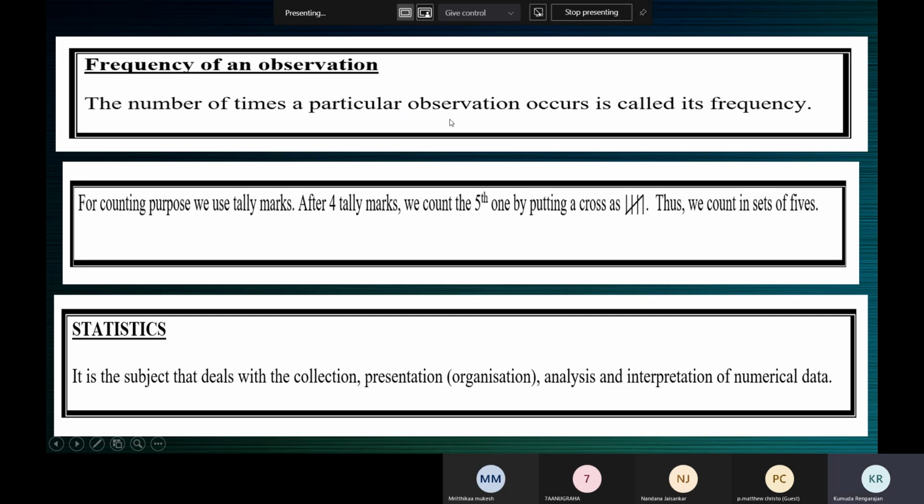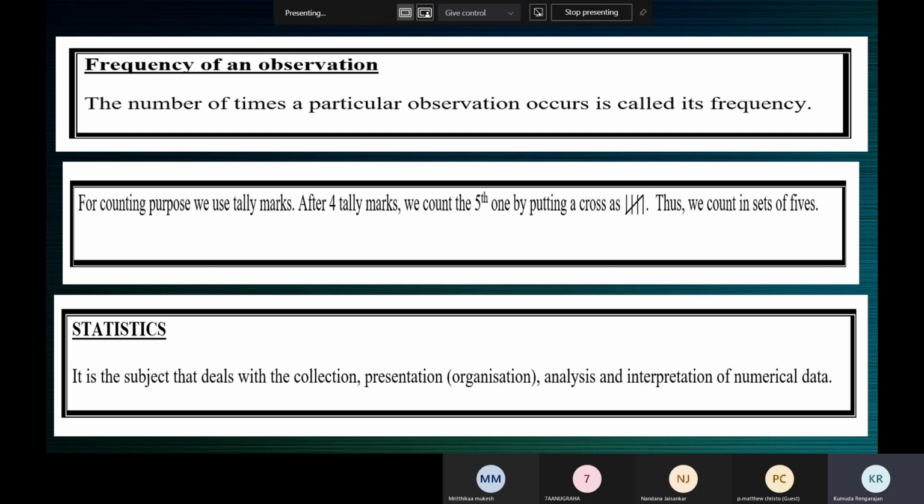So frequency is the number of times a particular observation occurs in the data. Tally marks we have already done, so I am not repeating this. Now coming to statistics. What is statistics? It's a subject that deals with the collection of data, organization, analysis, and interpretation. This process is in the same order.